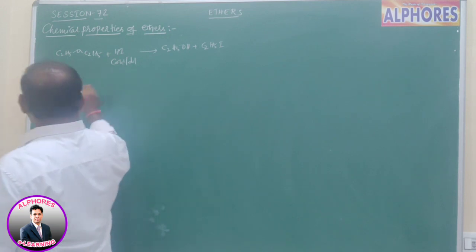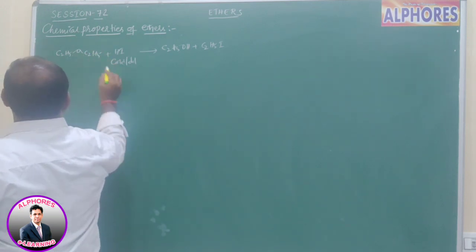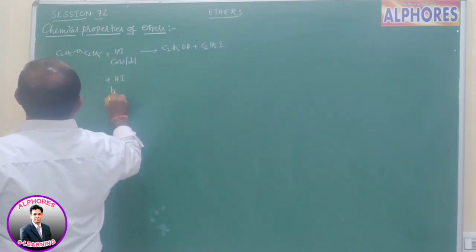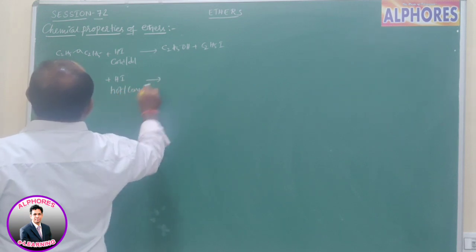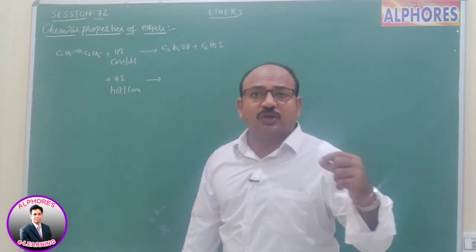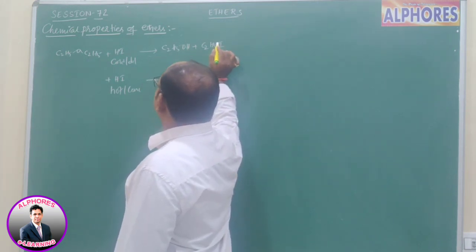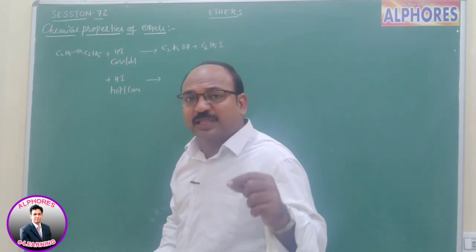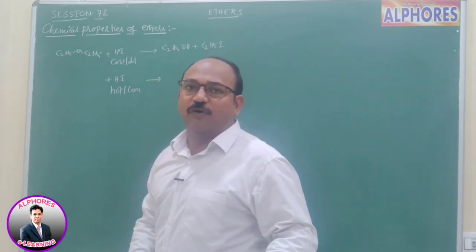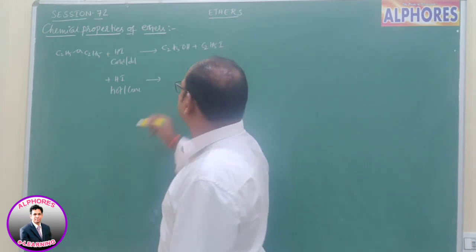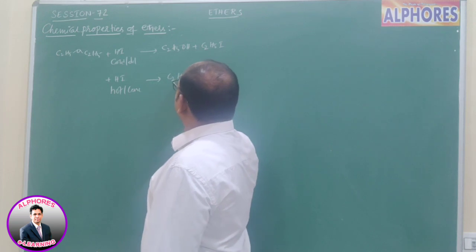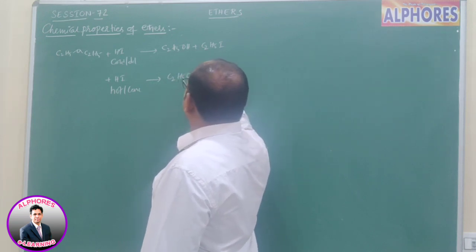Fine. Now, if the same diethyl ether reacts with hot concentrated HI, it initially forms ethyl alcohol and ethyl iodide, but the formed ethyl alcohol also protonates. In the first case we are getting ethyl alcohol and ethyl iodide.